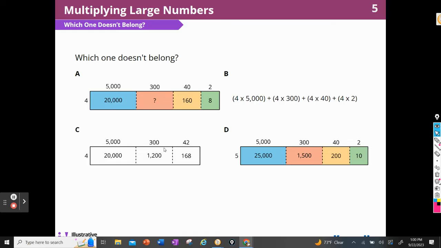We have some colorful rectangles. We have some not so colorful rectangles. And then we have, let's see, this is not even a rectangle. That's an expression, right? So I can go ahead and say that B is an expression, not a rectangle. So that's why it doesn't belong. It's the only one that is not a rectangle.